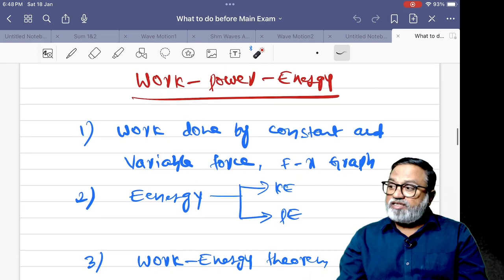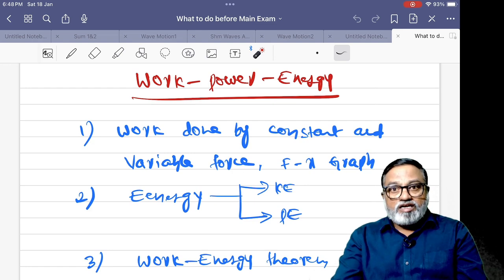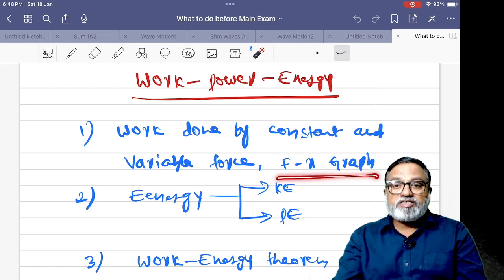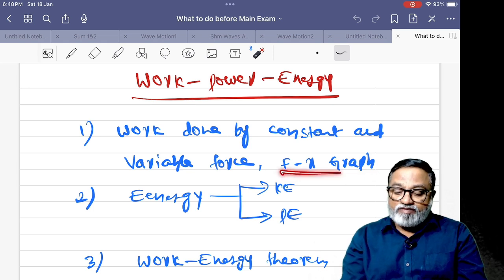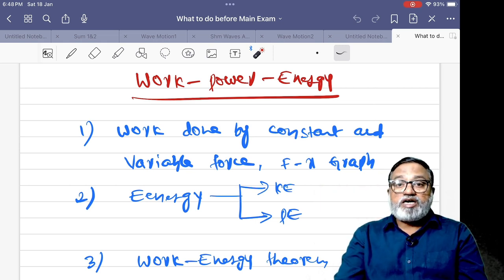Next one, work power energy. Work done by constant force, work done by variable force, F-x graph, work done from the graph, energy, kinetic energy and potential energy. Say kinetic energy is equal to p squared by 2m. When kinetic energy is constant, if mass is doubled, what is the percentage change in momentum?